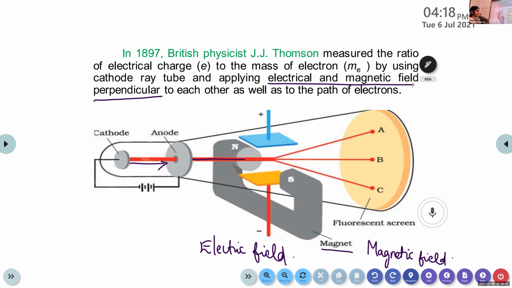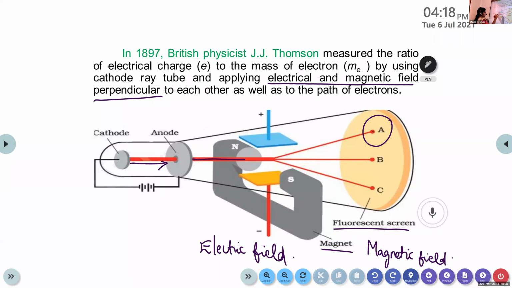First, we simply apply the electrical field. Electric field is applied to this path of electron and we get a spot at position A. It travels in a straight line, and when we apply an electrical field, we get a deflection and it is spotted as A. This is a fluorescent screen that is used to detect these particles. I told you we cannot see it with naked eyes, so here we use a fluorescent or phosphorescent screen in order to observe the rays.